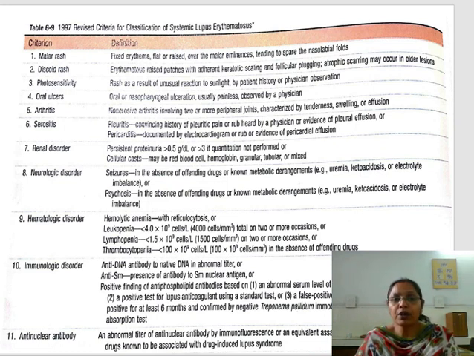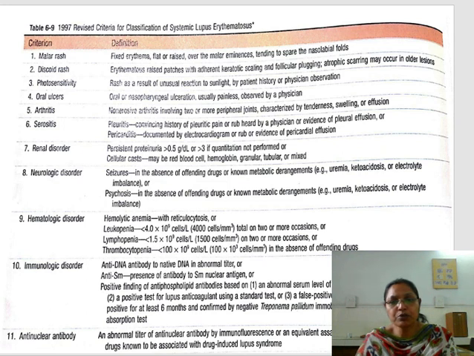Then there may be oral ulcer, arthritis, so joints are affected, there is tenderness, swelling, and effusion in the joints. Then serositis, there may be pleuritis, there may be pericarditis, there may be some fluid in these layers. Then in the kidney, we will see proteinuria, cellular casts, and glomerulonephritis. In neurological disorder, there may be psychosis, there may be seizures. Then in hematology, there is hemolytic anemia, leukopenia, lymphopenia, and thrombocytopenia,